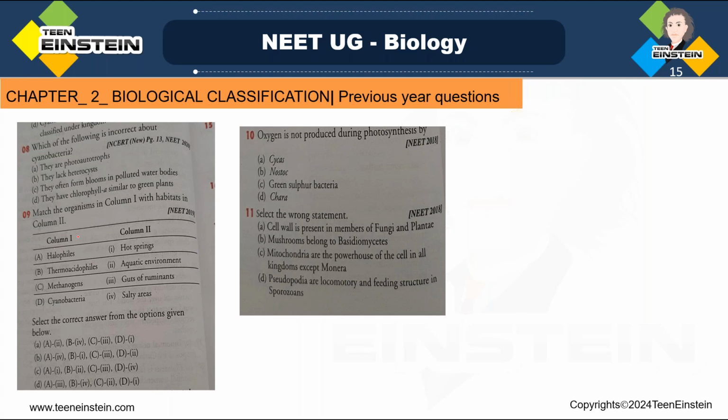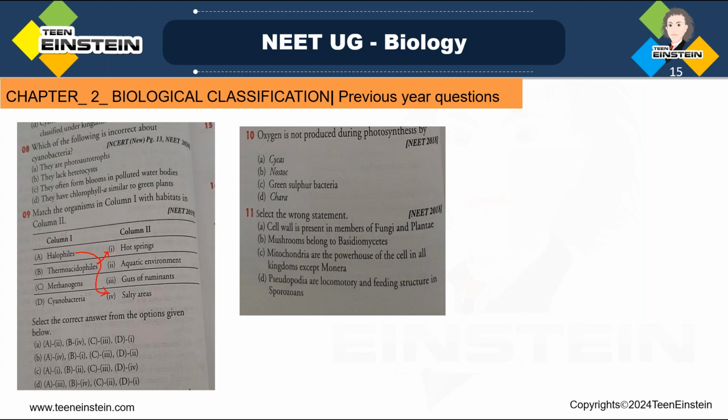So here in column 1 they have given halophiles, thermoacidophiles, methanogens, cyanobacteria. And first you need to match this. So halophiles, where will they live? They live in the salty areas, right? We have learned about halophiles, thermoacidophiles, methanogens, and cyanobacteria. So halophiles live in the salty area. Thermoacidophiles, they are present in the hot springs, right? So thermoacidophiles live in the hot spring condition.